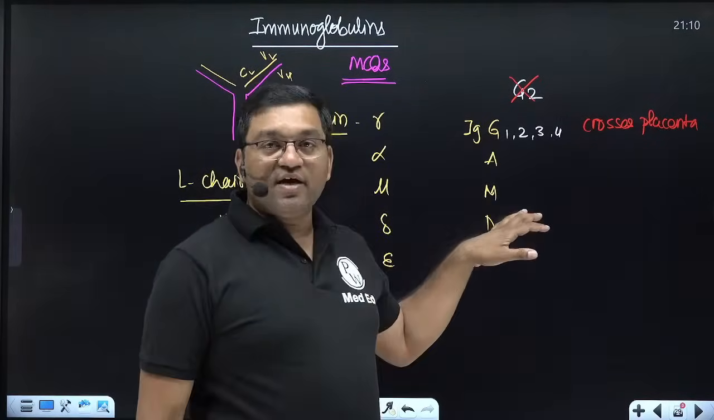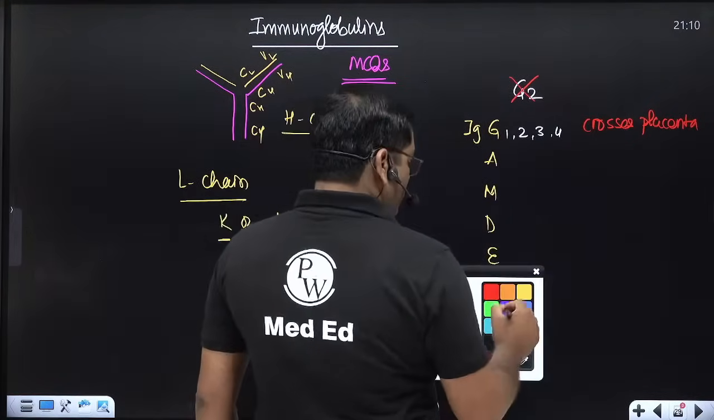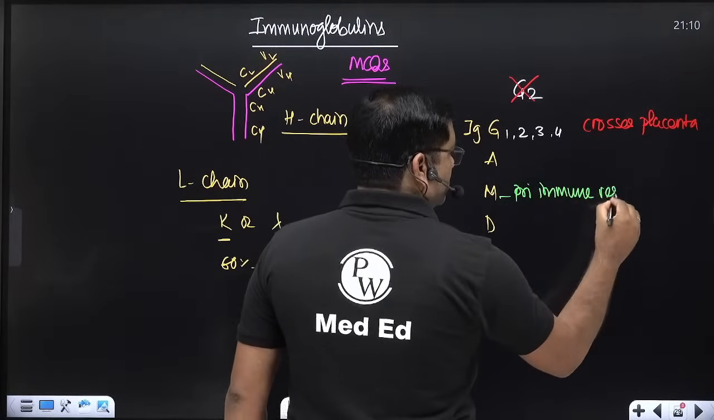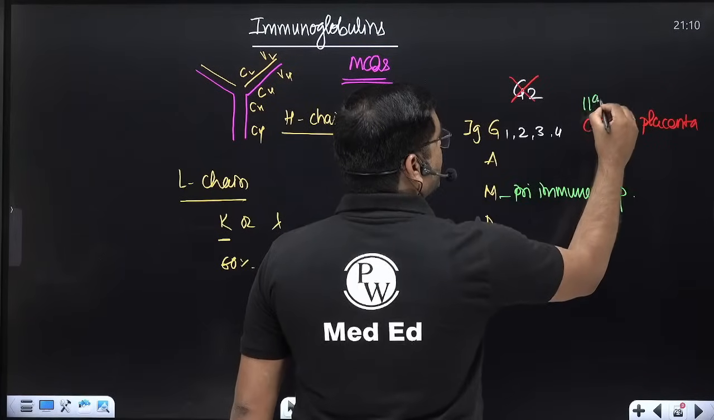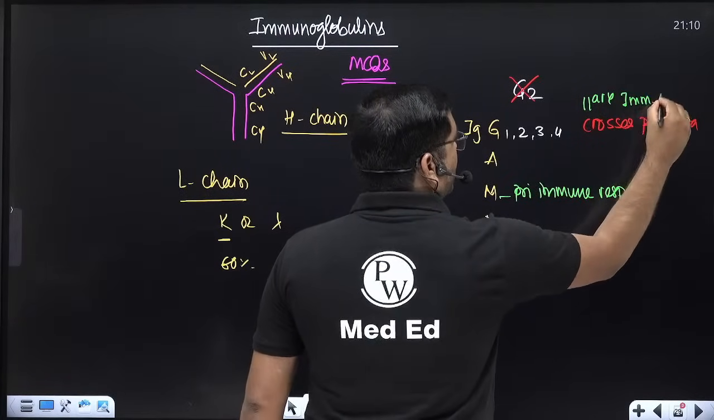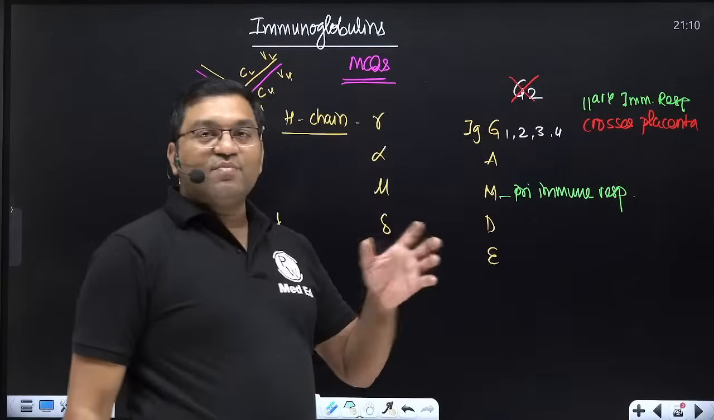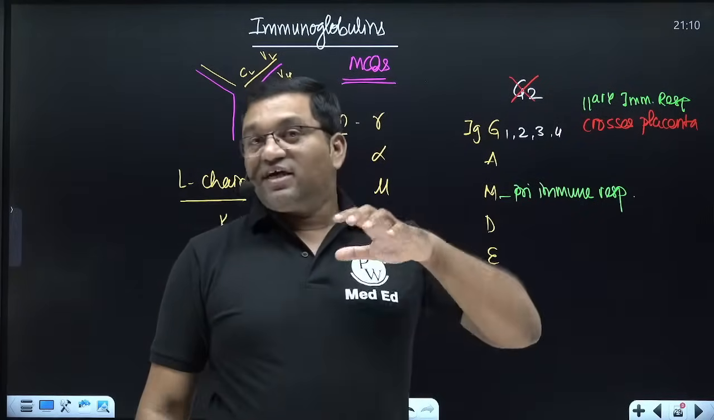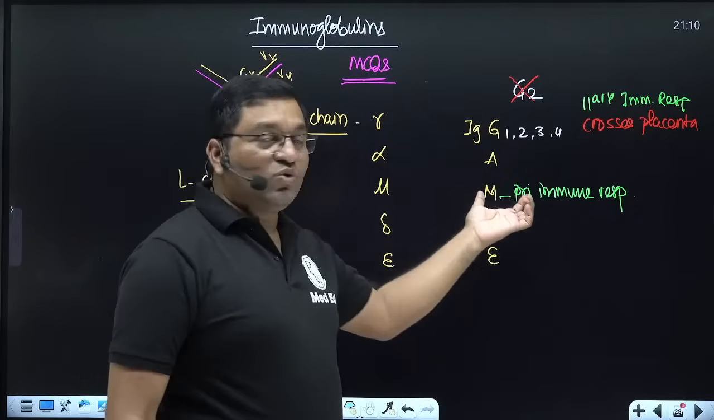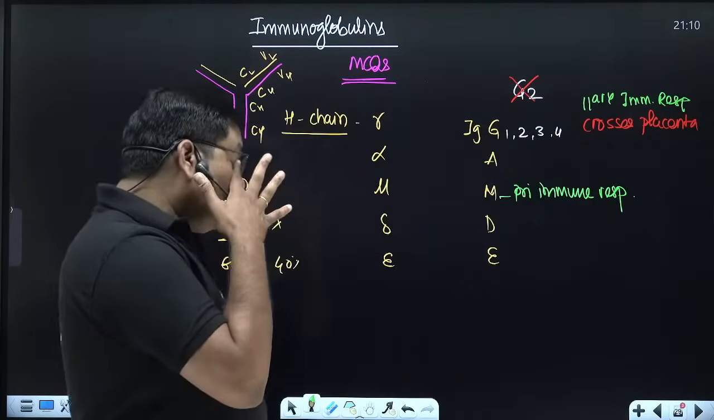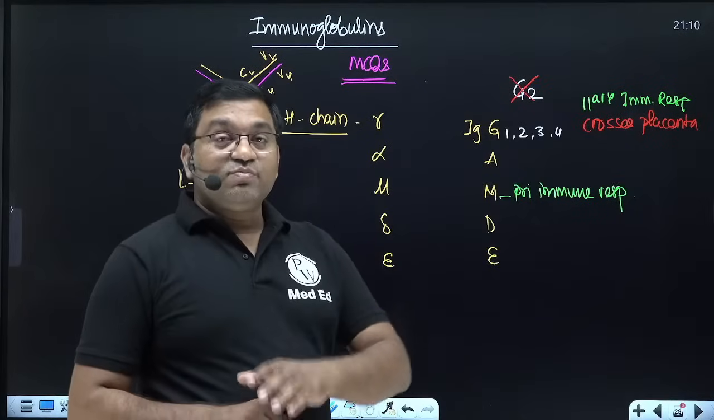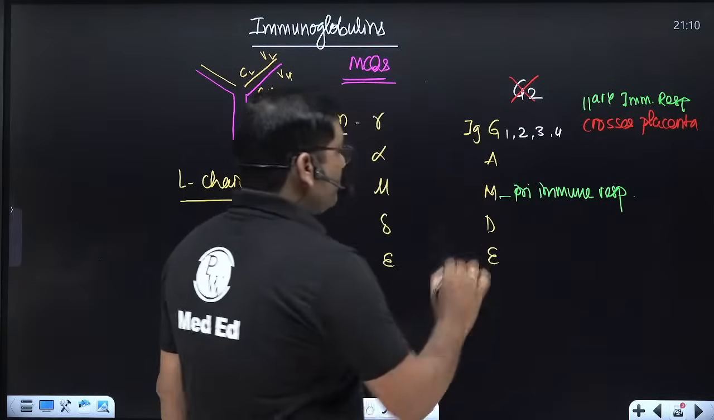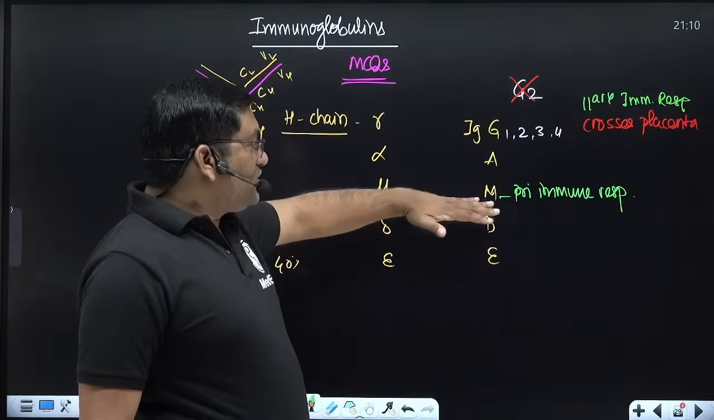IgM, immunoglobulin M, is for the primary immune response. IgG is for the secondary immune response. IgM can be a monomer or a pentameric molecule. Nine lakh is the molecular weight of IgM, a millionaire molecule. The pentamer units are joined by the J chain, so there is presence of a J chain in the IgM molecule.